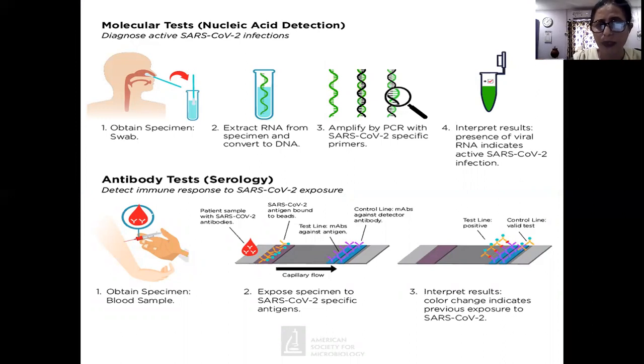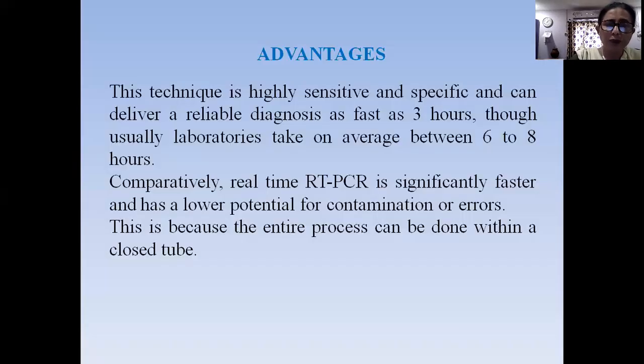Taking the specimen by the swab, extracting RNA, converting it to DNA and amplifying it, and then interpreting the result. In the antibody test or the serology test, it detects the immune response to SARS-CoV-2 exposure. We take the blood sample because the antibodies are present in the blood, and expose the specimen to the SARS-CoV-2 specific antigens, where the color change indicates the previous exposure to SARS-CoV-2.